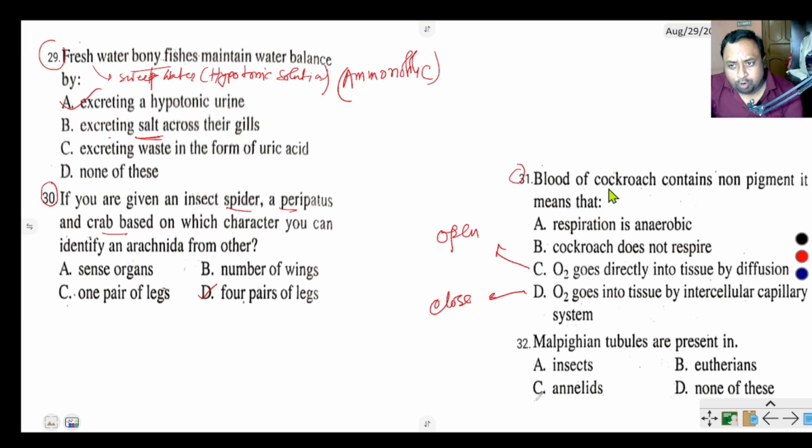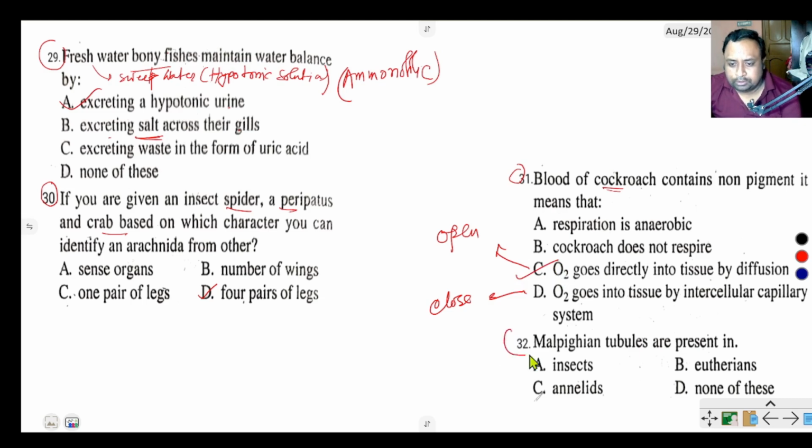In the cockroach, an open circulatory system is present, where the blood comes out from the heart and enters the tissues directly, because there are no arteries or veins. So oxygen goes directly into tissue by diffusion.